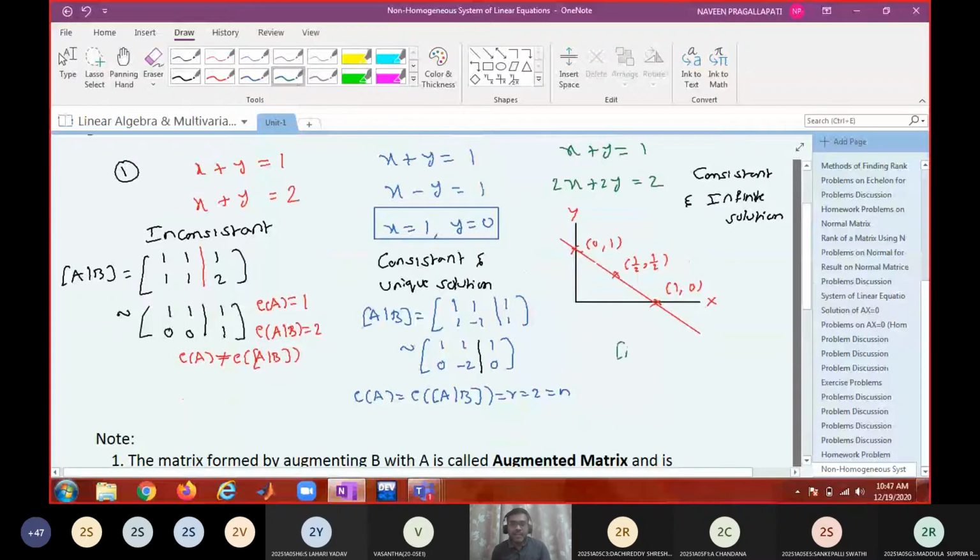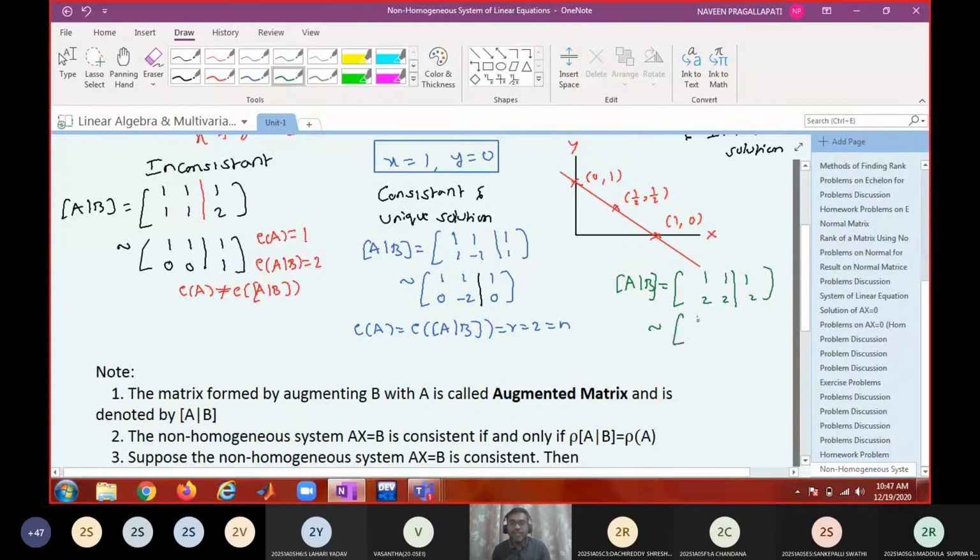Whereas here, what is the augmented matrix? Augmented matrix is [1 1 1; 2 2 2]. After converting into echelon form, you will notice that R2 gets R2 minus 2R1. It is equivalent to [1 1 1; 0 0 0].